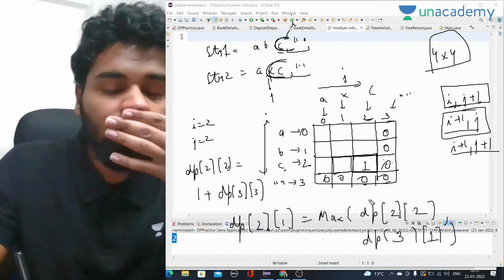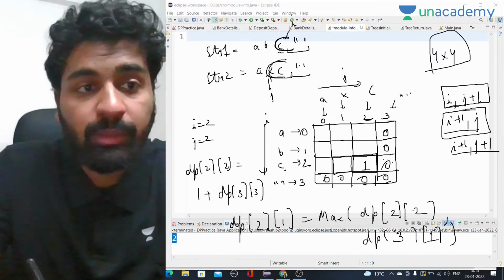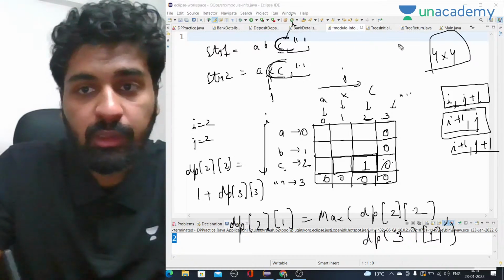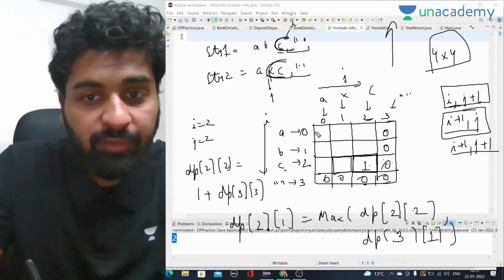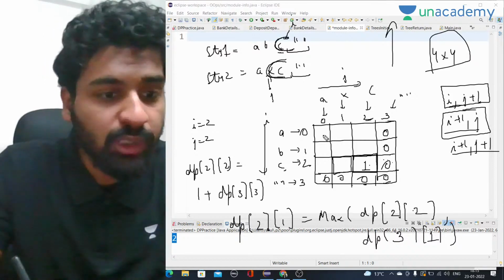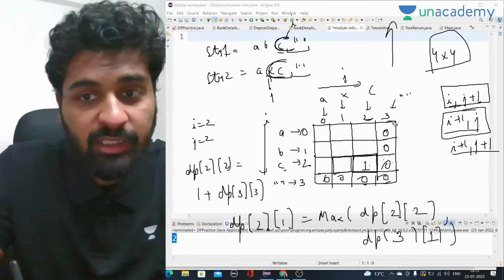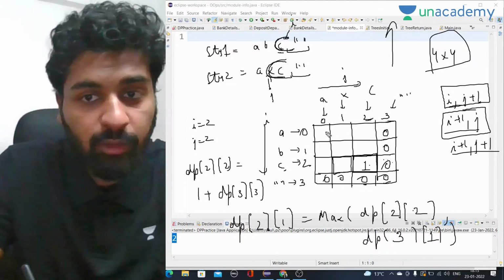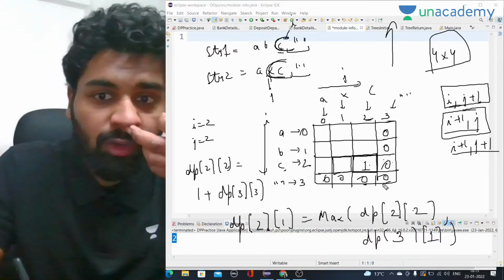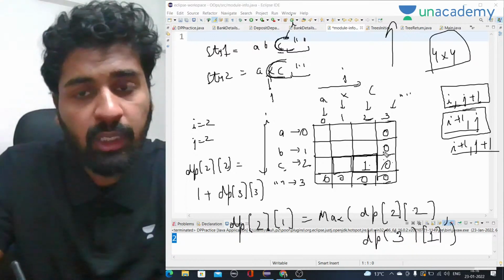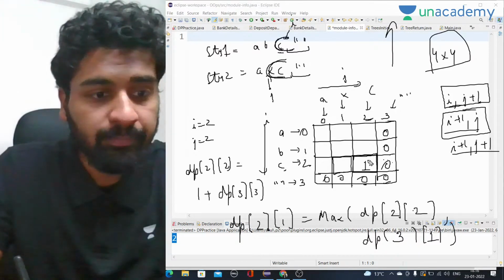Yes, see, there are two types of approaches. Right now the approach we are following is the bottom-up approach. We start from the bottom and we find the answer at the top. There is another approach as well that you are saying, we can take extra columns here as well and start from here. That is the top-down approach. Whatever you want to do, you can follow, but I follow this approach because I find it easy. Okay, starting from the last part is a little easier, right?